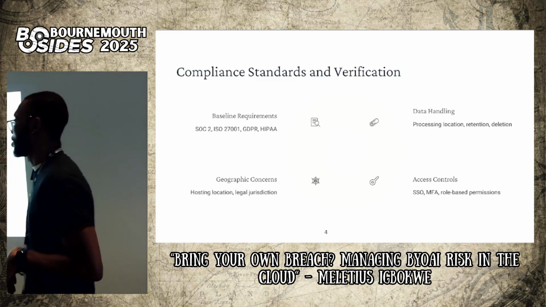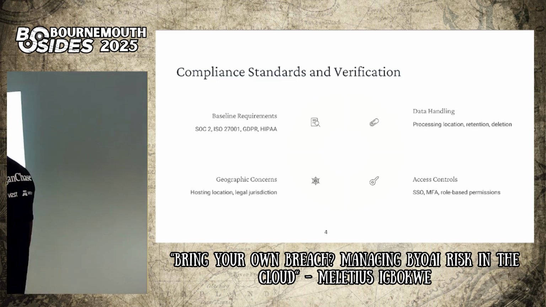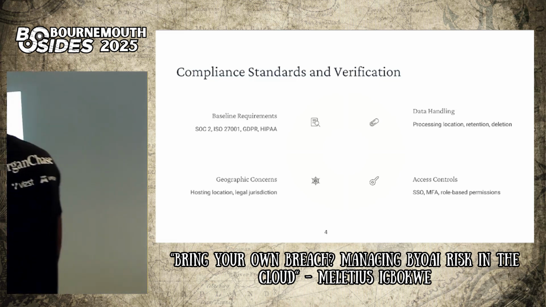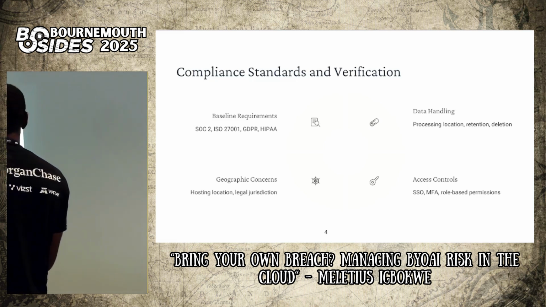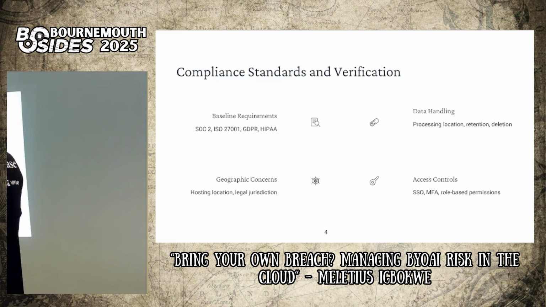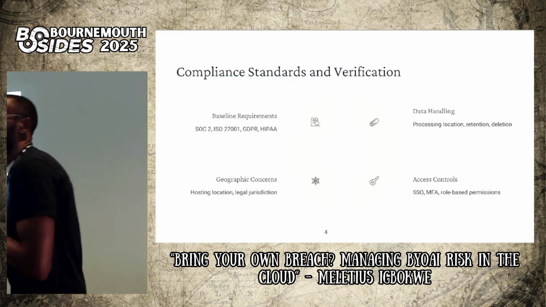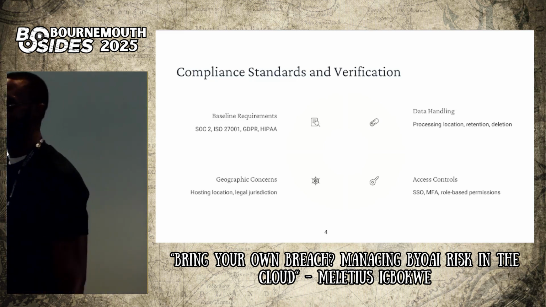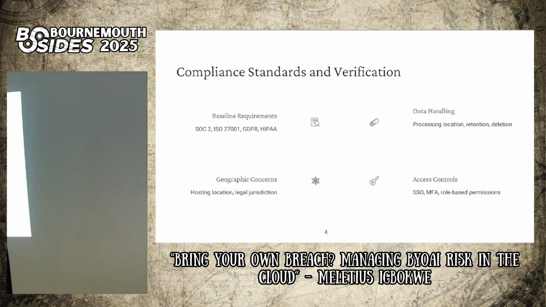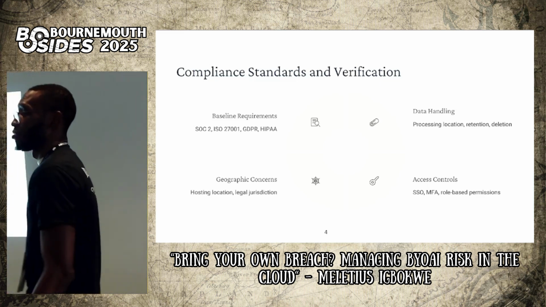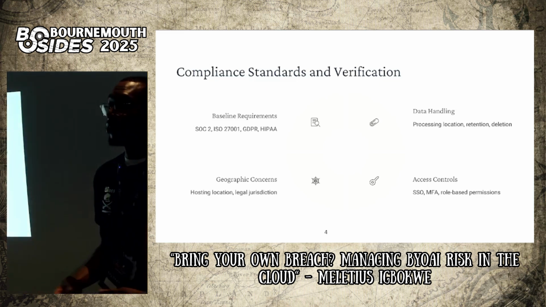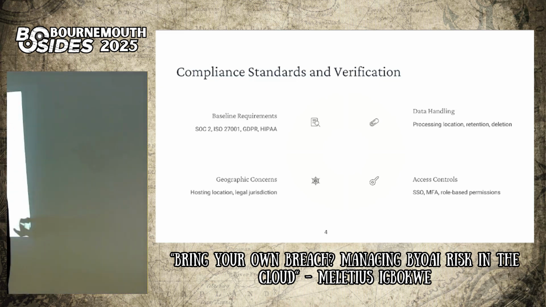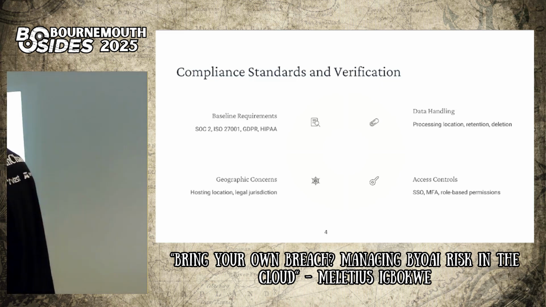So all of these things need to come into place, and this is where we need to understand our data handling: how our data is being handled, the processing location, where our data is being stored, and the retention, how long this data is stored when we put in our prompts, when we feed AI the information, because most of them use what we give them to train the models. So we need to ensure that all of these things are covered before we onboard them to our environment.